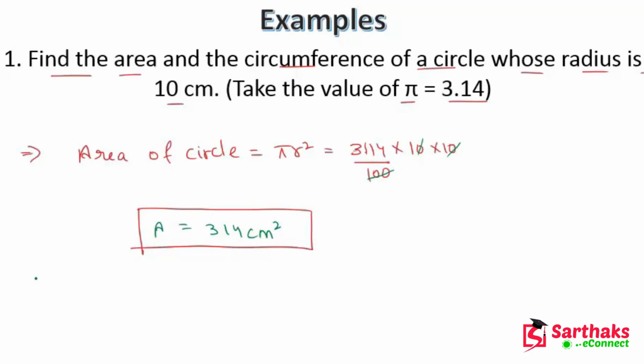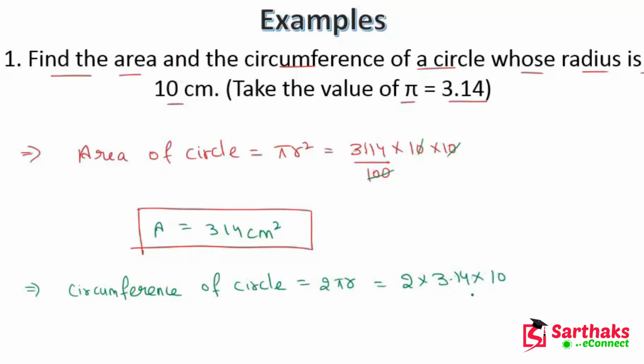Now next we have to find the circumference. Circumference of a circle, we know, is 2 pi r. So here it is 2 into 3.14 into radius, and radius is 10. If we remove this point we get 100 in the denominator, because after the point we have two digits.